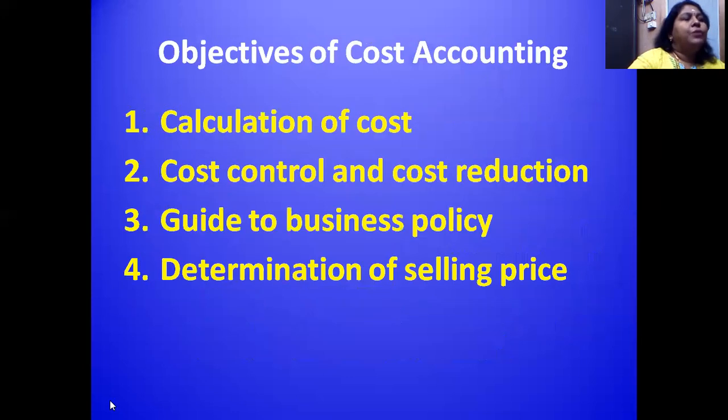The next thing is objectives of cost accounting. What are the main objectives of cost accounting? First one is we need to ascertain the cost. Not only ascertaining the cost, we need to control the cost. Cost control differs from cost reduction. Cost control means we are comparing the actual cost with the standard cost. Cost reduction means we can reduce any kind of expense. We could avoid some expenses while we are producing the product or distributing the final product. That is cost reduction.